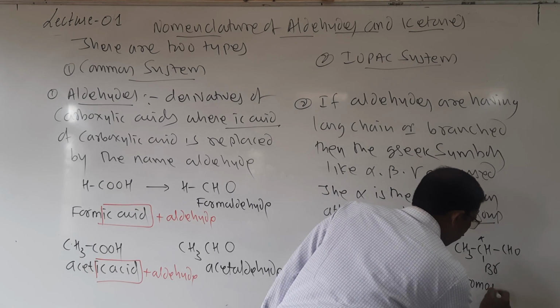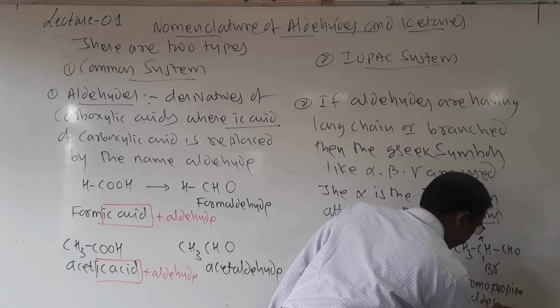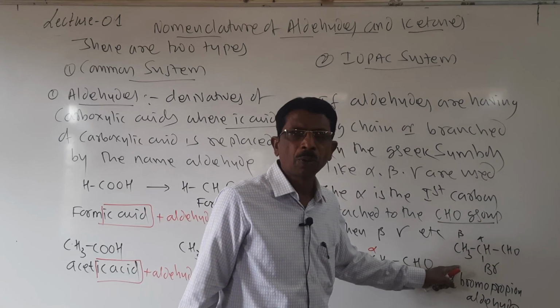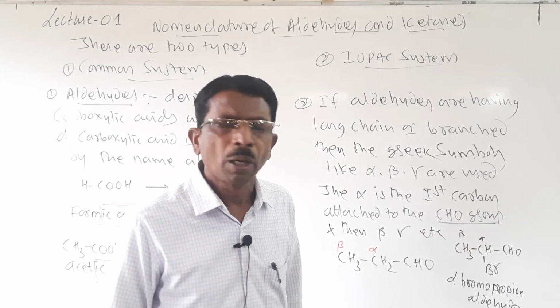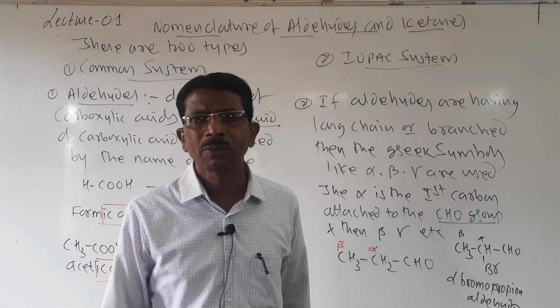So it is alpha bromo, because 1, 2, 3 is propionic acid, the IC acid is removed, propionaldehyde. So it is alpha bromo propanaldehyde.